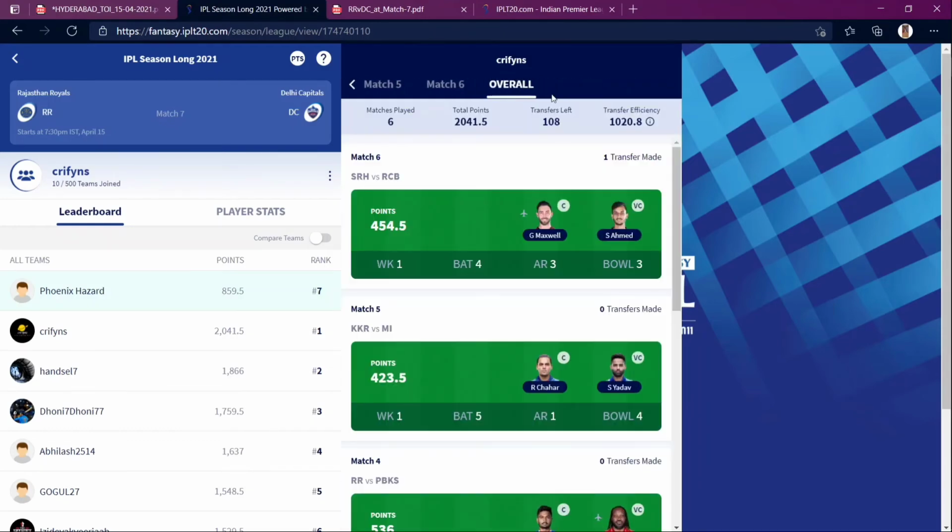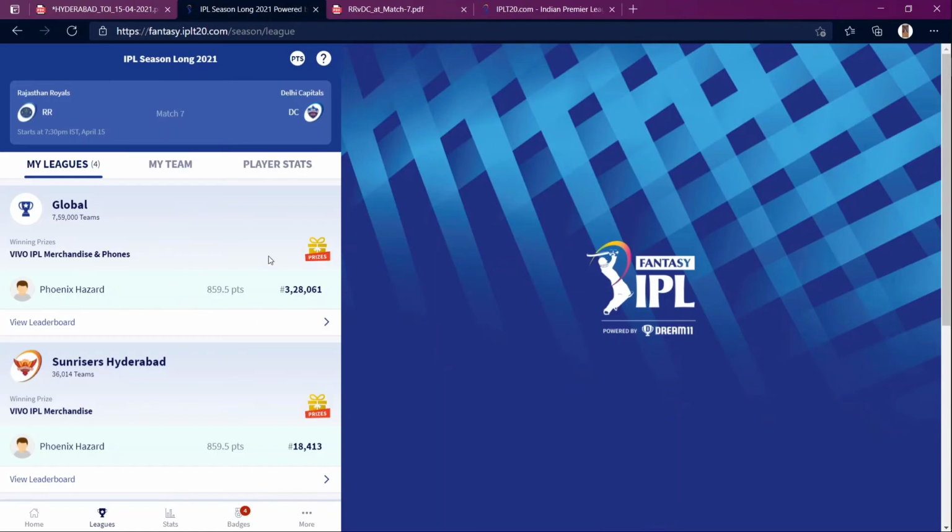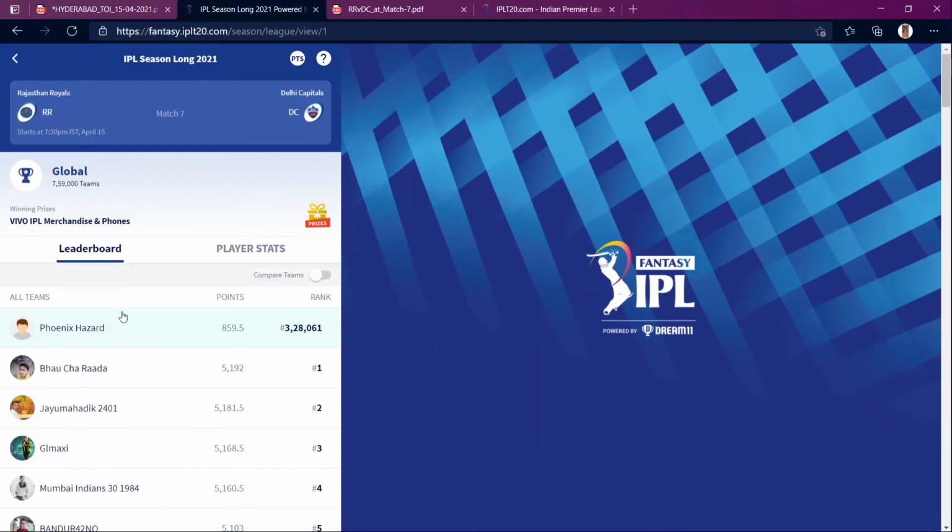This is how you have to use your transfers, and this 188 is for the players who are actually transferred, not the uncapped ones. If you see the other players in top leagues, don't consider this group stage, middle grade. Just consider this stage. This is important.